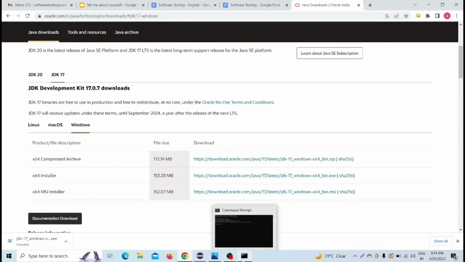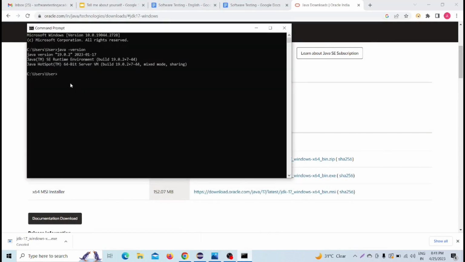Now after everything, you have to go to your command prompt, and then write the command: java -version.